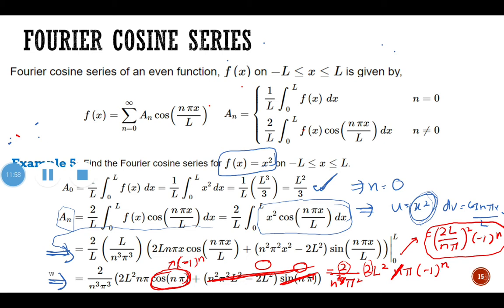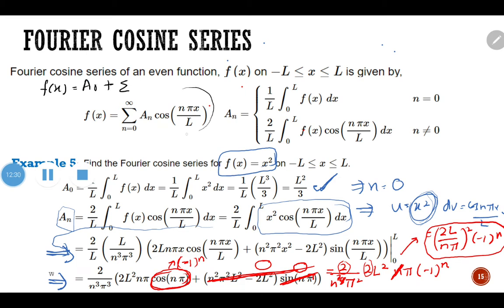But this is not yet the answer for our Fourier cosine series, where this is only the coefficient an. So the answer for the Fourier cosine series, f(x), then becomes a naught plus the summation of this.